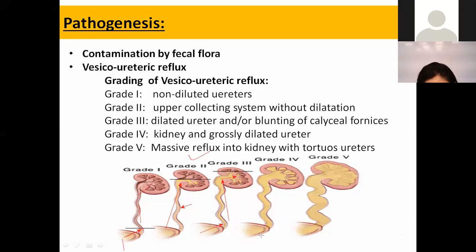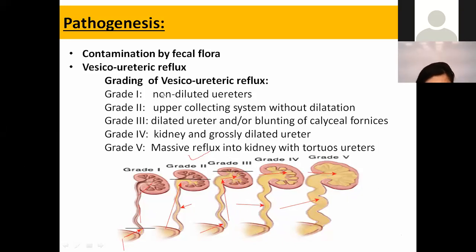But there is no deformity of the shape of the kidney. But in grade 4, there would be further dilatation of the pyramids, and there will be dilatation of the ureter. But in grade 5, there will be a gross deformity of both the kidney and the ureter. So this is grade 5.